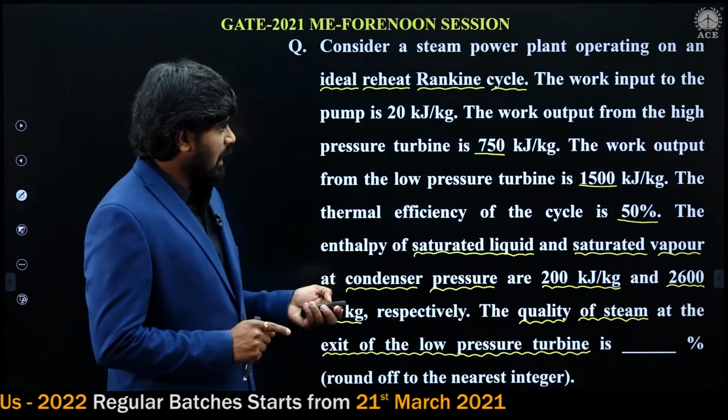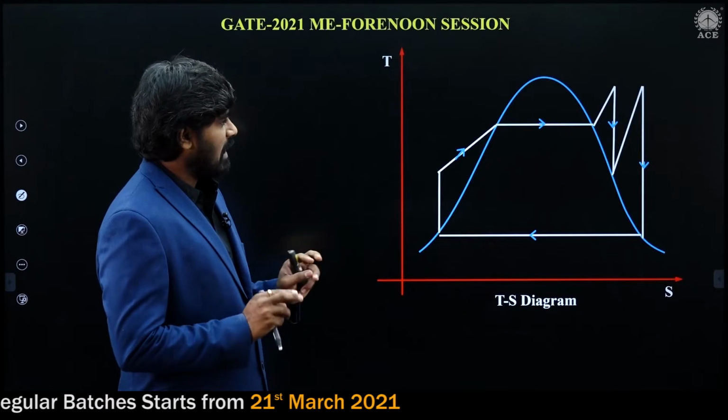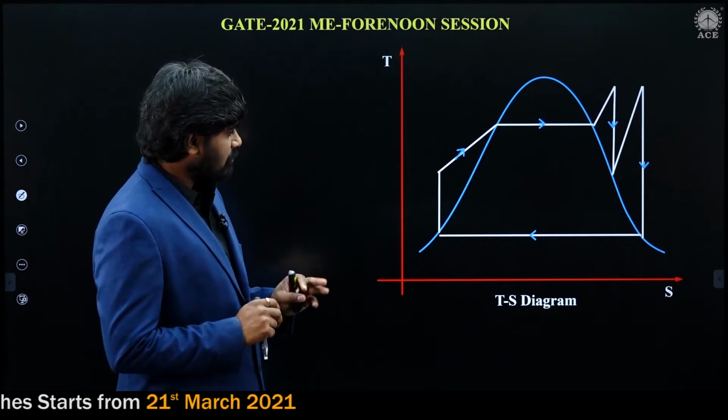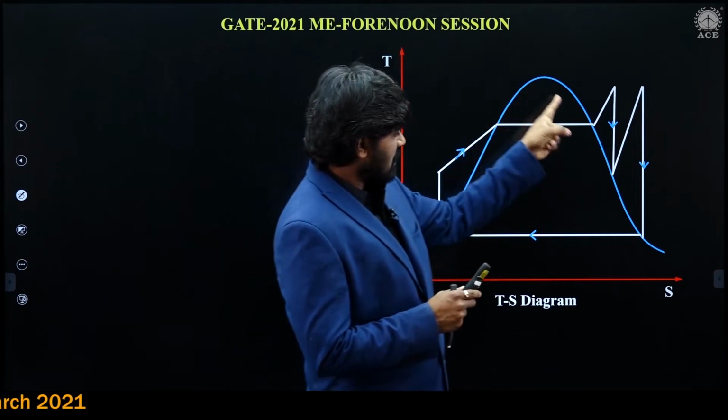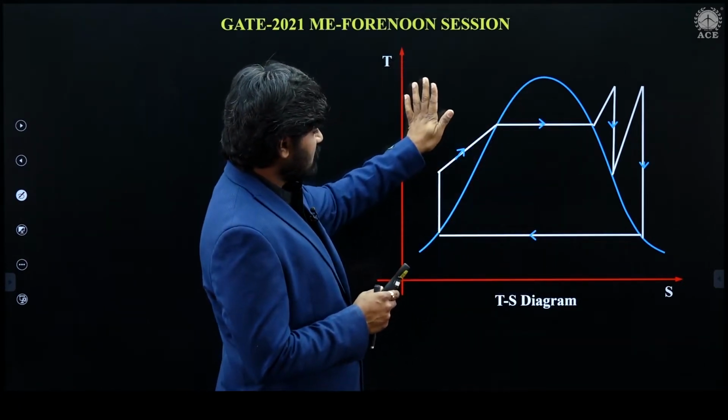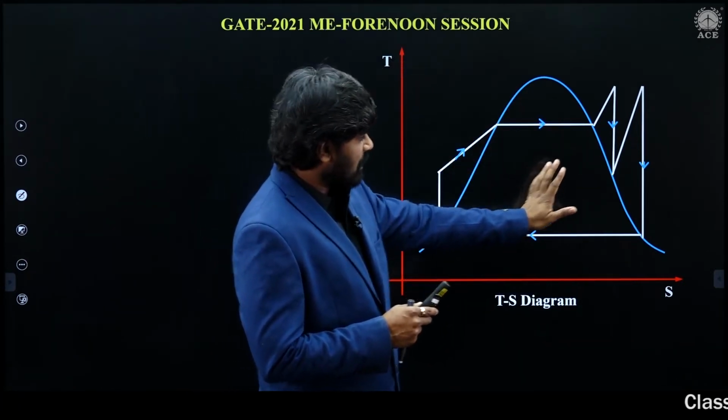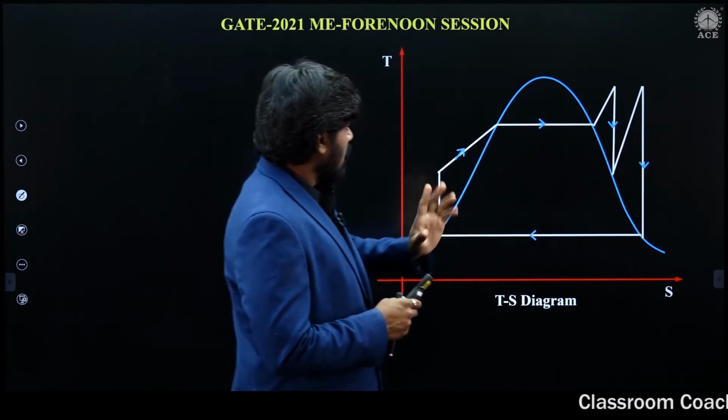First, I am going to take the rough diagram of ideal reheat Rankine cycle. You know very well, this is saturated liquid line, this is saturated vapor line, and this region is liquid, here it is liquid plus vapor region, and this is vapor region.